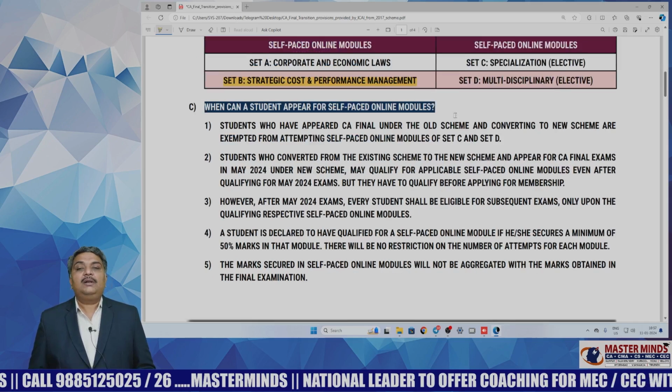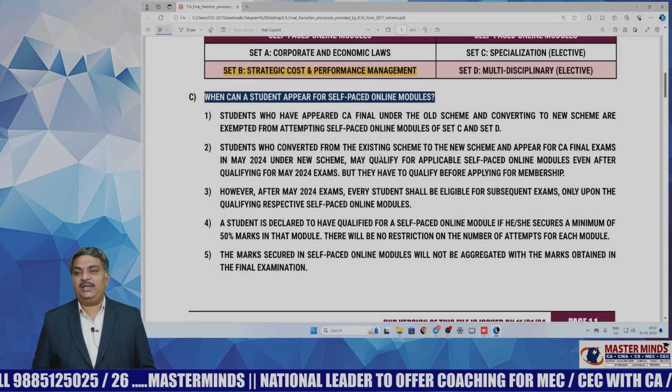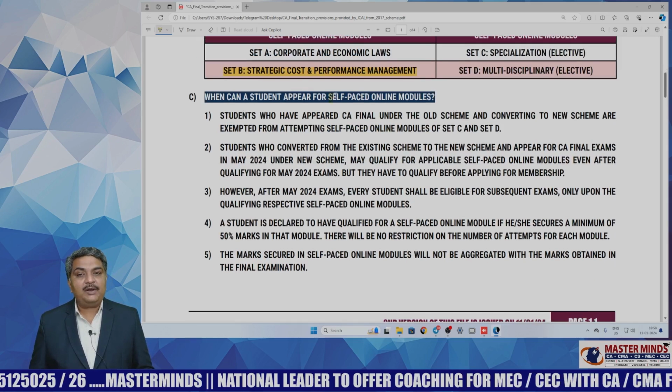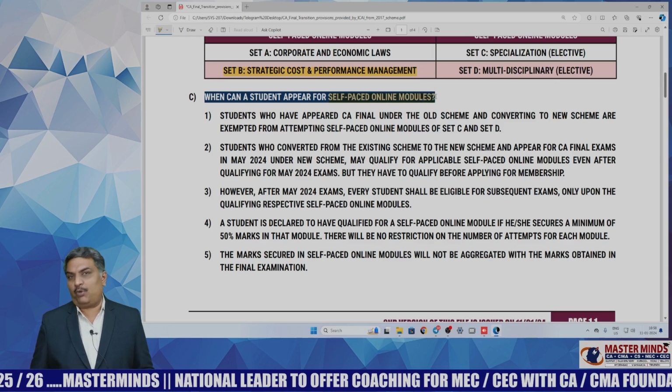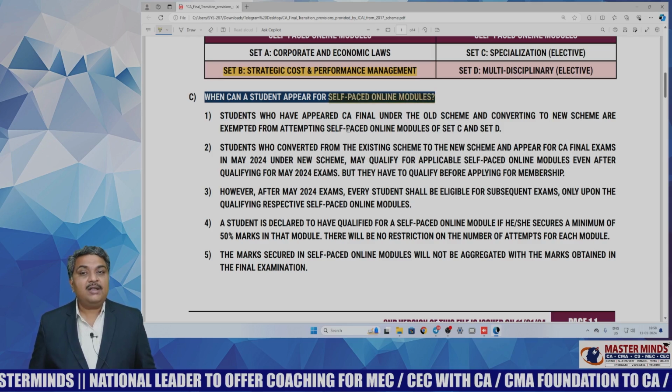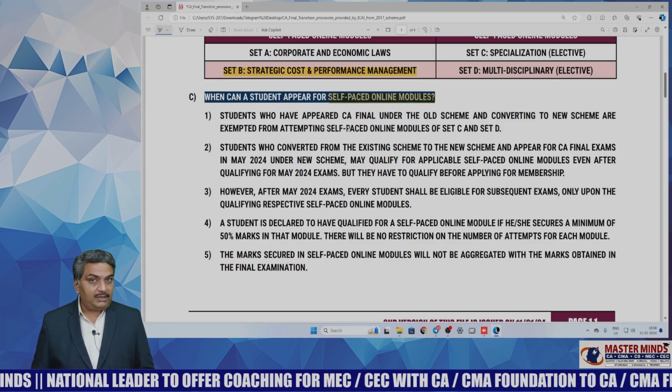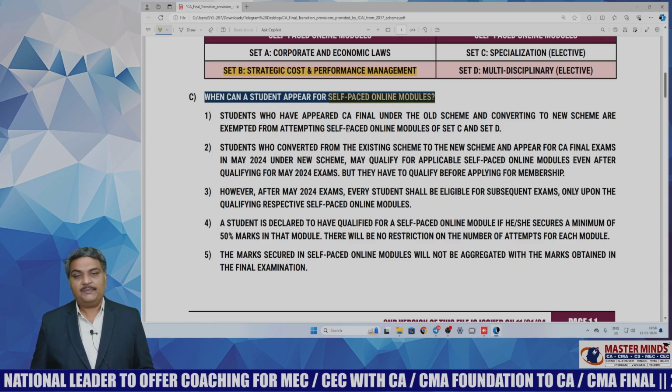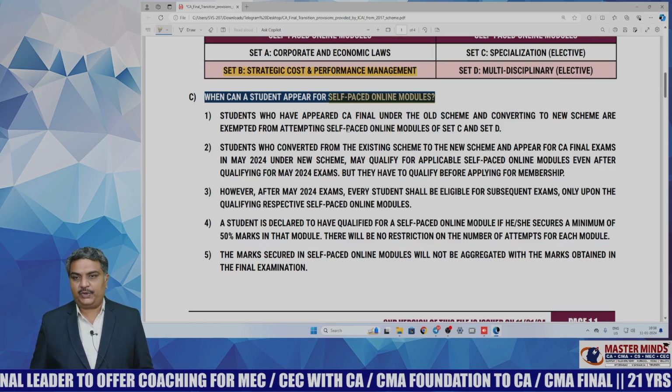Now, the most important information: when can a student appear for the self-paced online modules? Many students are confused about this, so here is the clarity for all such students.